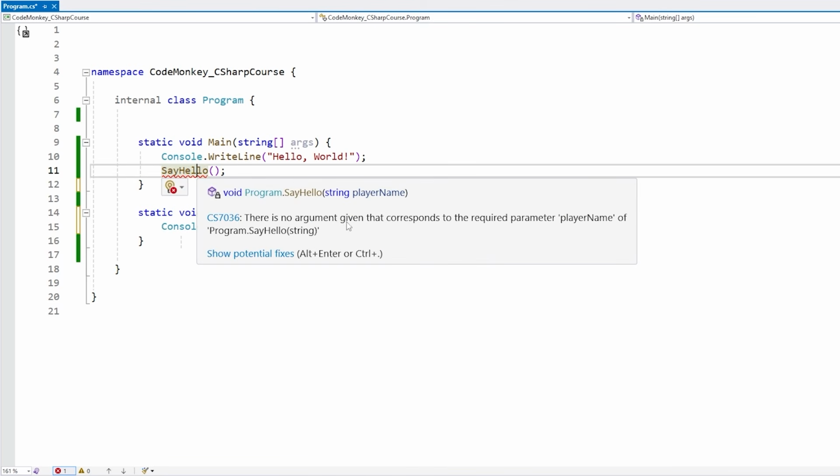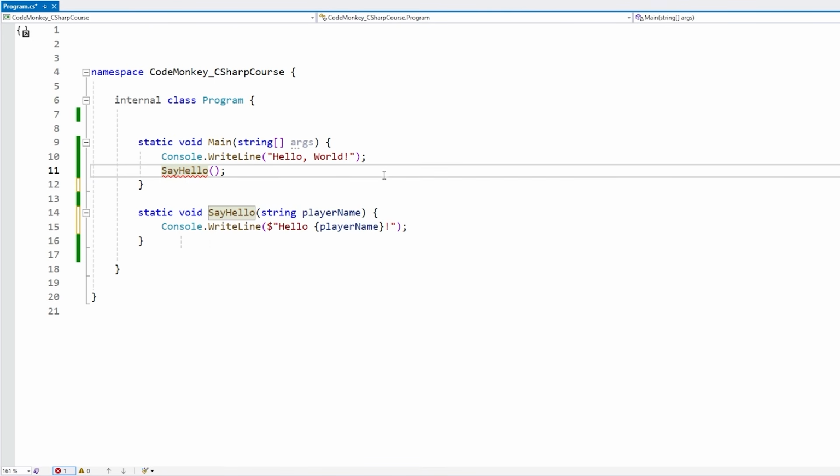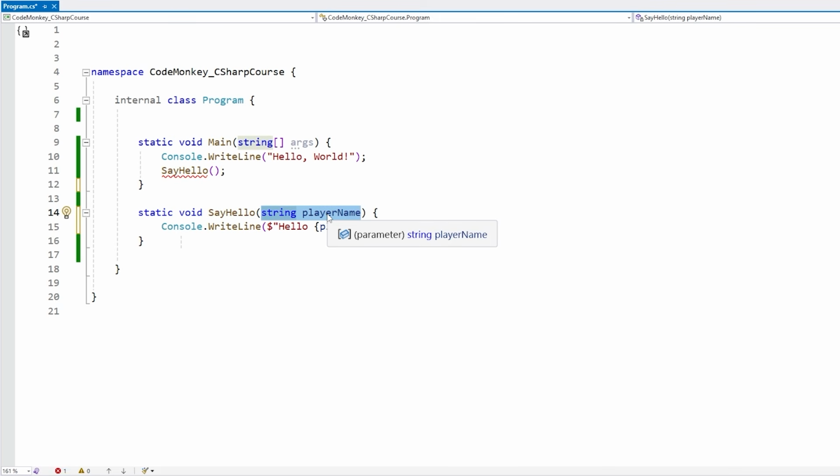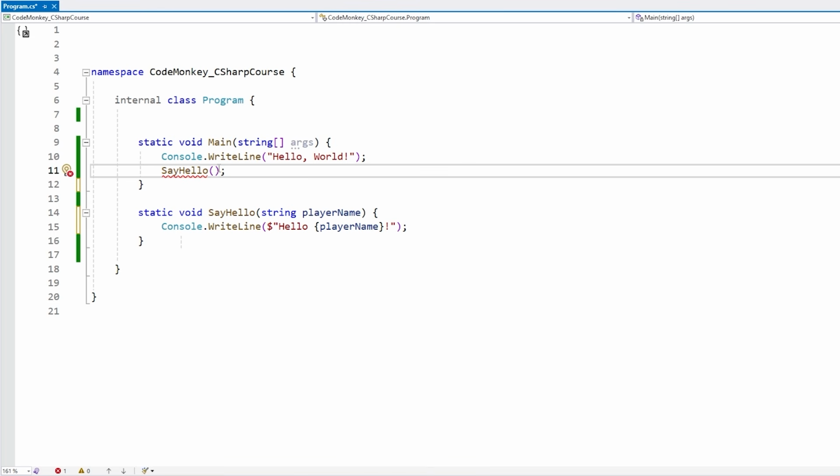And the error is saying there is no argument given, which also, by the way, you might hear the name argument instead of parameter. These are again, sort of interchangeable names, just like method and function. Now, technically the definition is that over here, when defining the function, this one is called a parameter, whereas when you use it to call something, that one is called an argument.